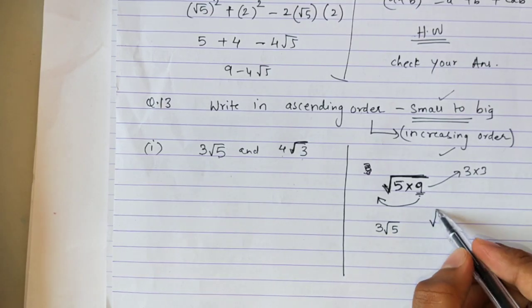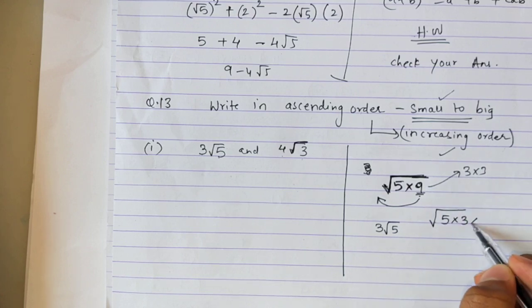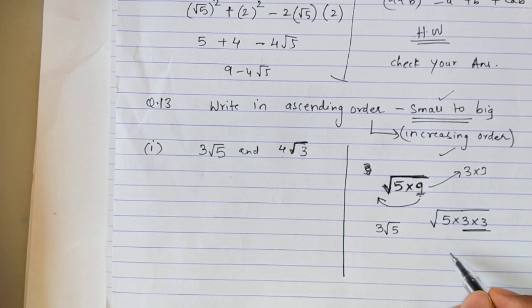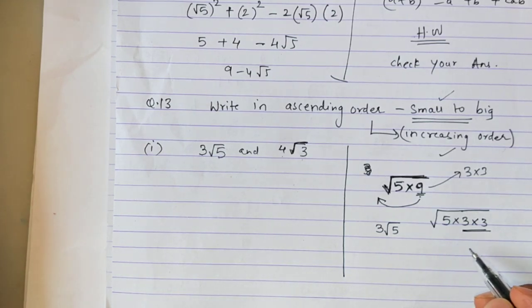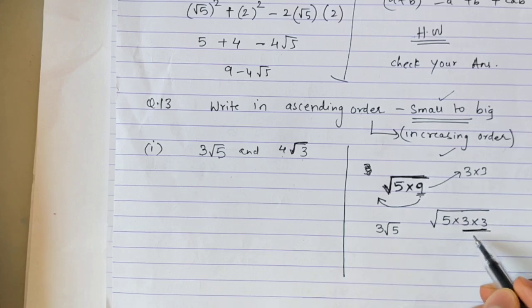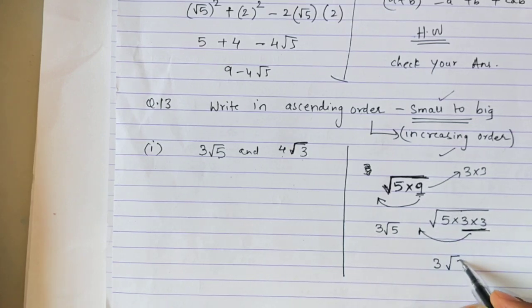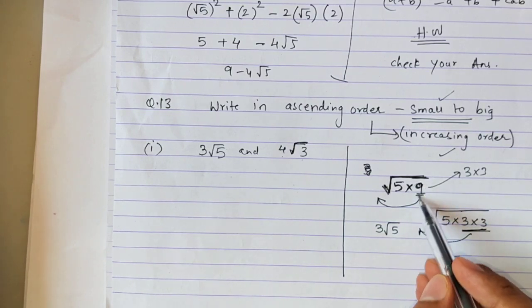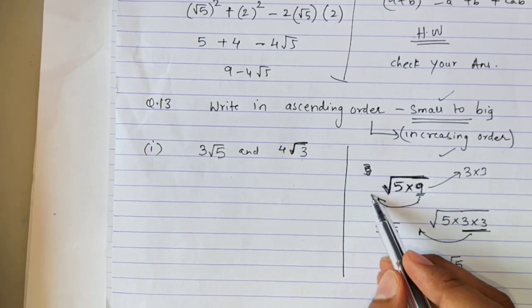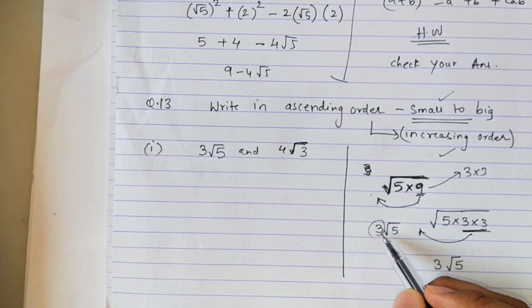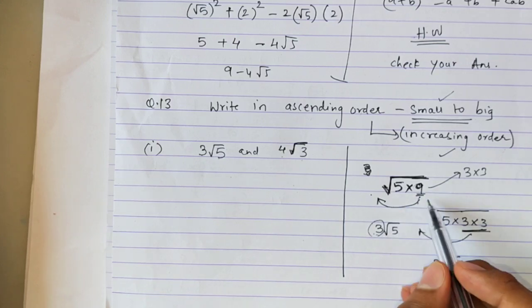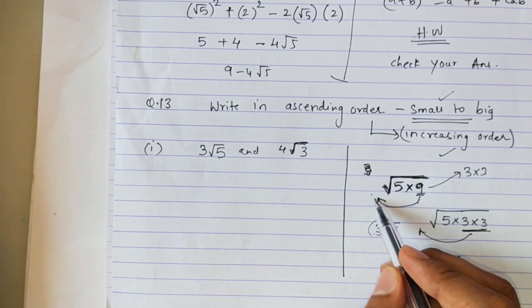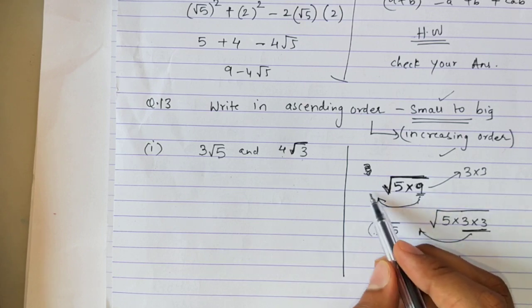Correct? See, I can explain this 9 like this also. This 9 is nothing but 3 into 3. And when there is a pair, you have learnt in the squares and square roots chapter, in the prime factorization method in 8th standard, that when you have a pair of 3, this 3 will come outside and you will get the answer as 3 root 5. So when a number is a perfect square, it comes outside. We write it is a square of 3, so we write 3 outside. The squared value is inside, the root value is outside. So whenever a number comes outside, it gets its square root.